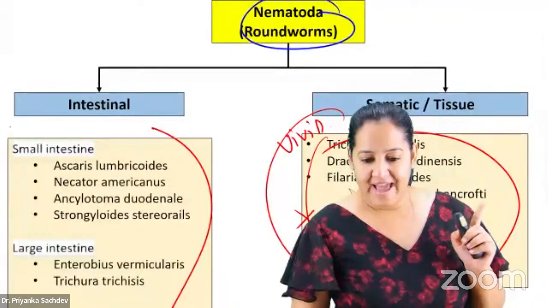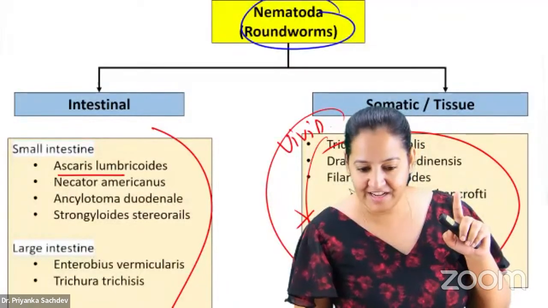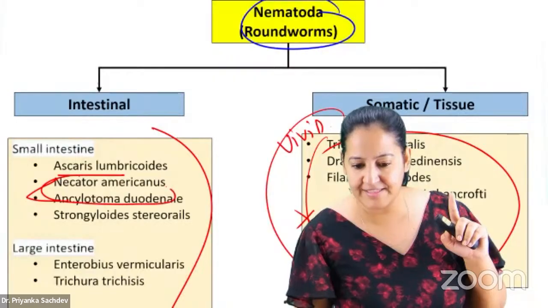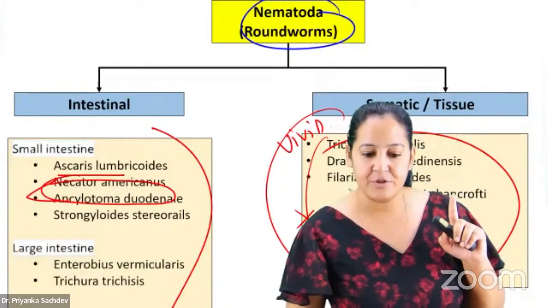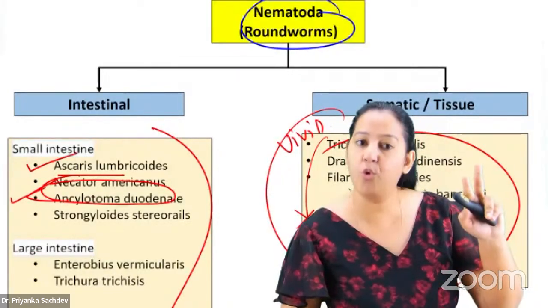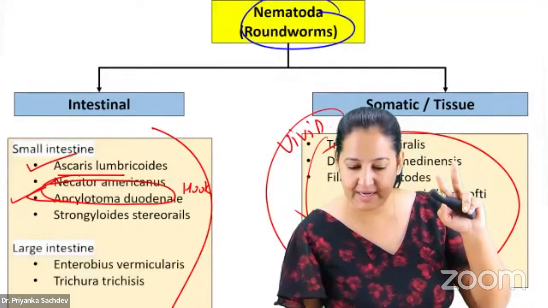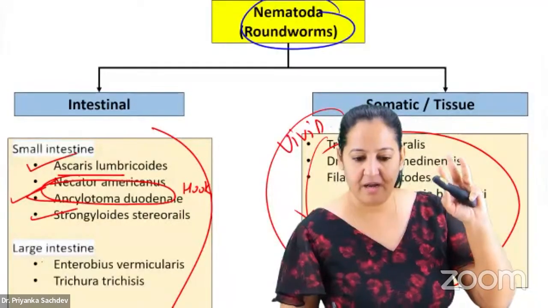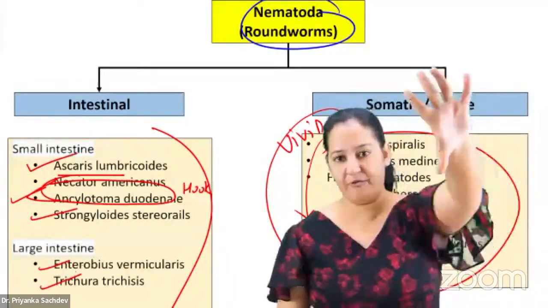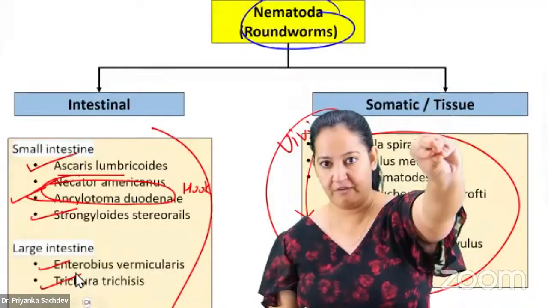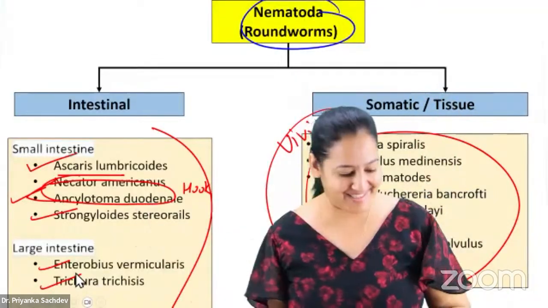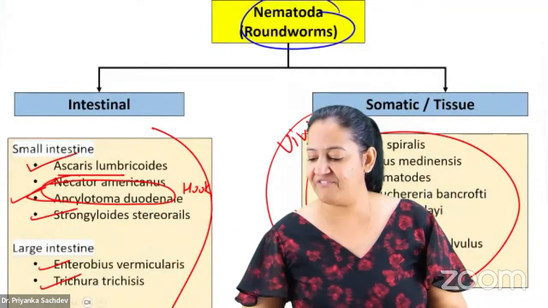Ascaris lumbricoides, I will tell you. Necator americanus and Ancylostoma duodenale, these are bhai bhai. They have similar eggs. So one of Ascaris, one of these two hookworms together, है ना? These are known as hookworm. तो दोनों hookworm के साथ में आ जाएंगे. One of Strongyloides, one of Enterobius, one of Trichuris. I will tell you 5 eggs right now. 1, 2, 3, 4, 5. That's it. We are done with the introduction. Let's start with the first one.